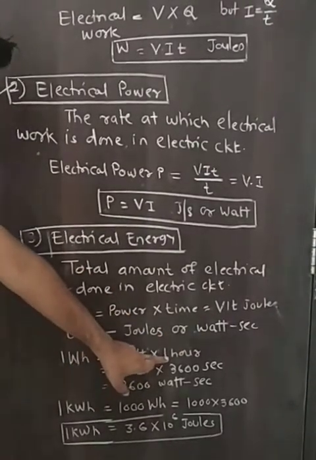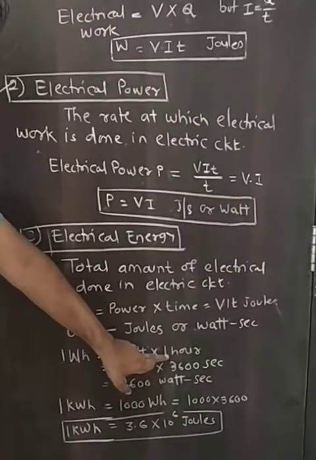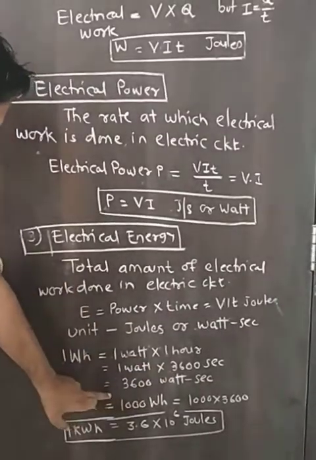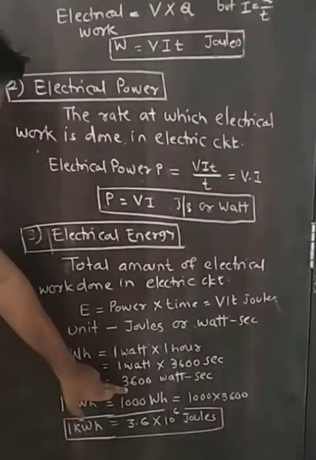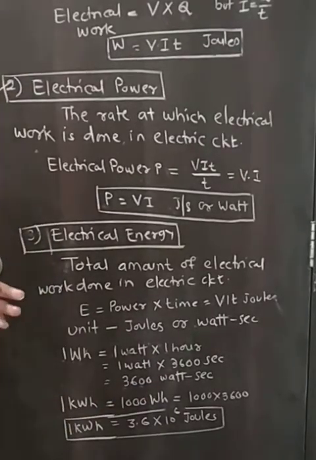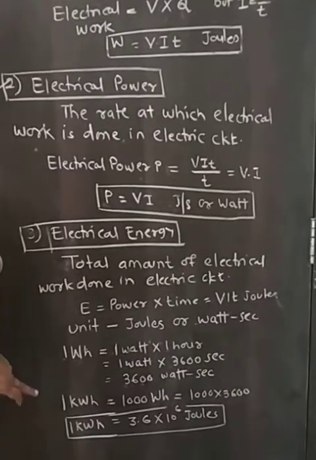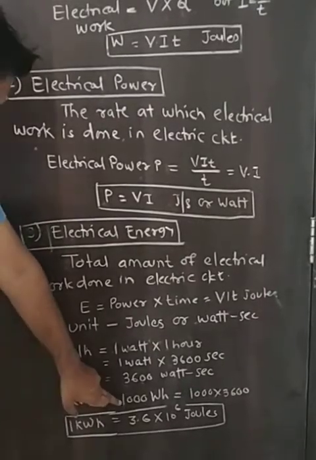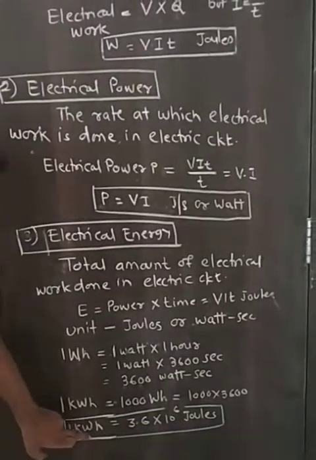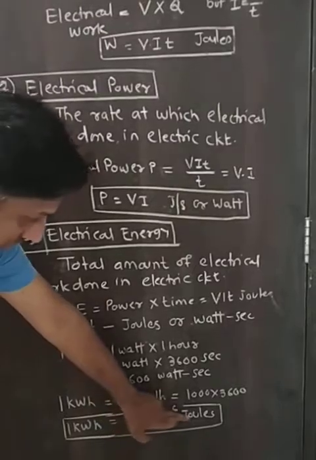So 1 hour we will convert in terms of seconds. So 60 minutes into 60 seconds is nothing but 3600 seconds. So 1 watt hour is nothing but 3600 watt second. Our electrical energy consumed is measured in terms of kWh. So 1 kWh is equal to 1000 Wh. So 1 kWh is equal to 3.6 into 10 raised to 6 joules.